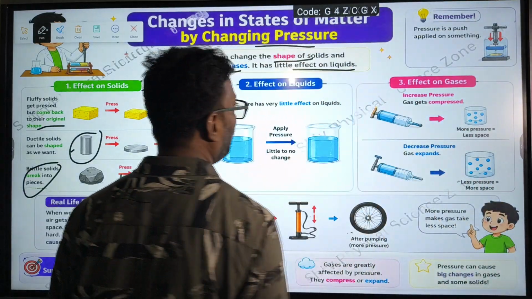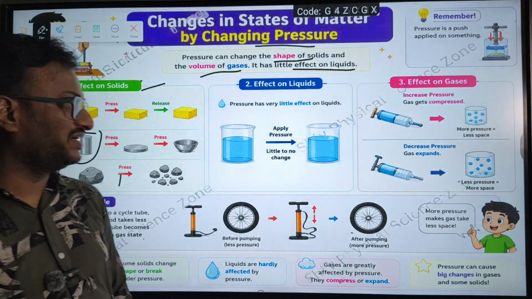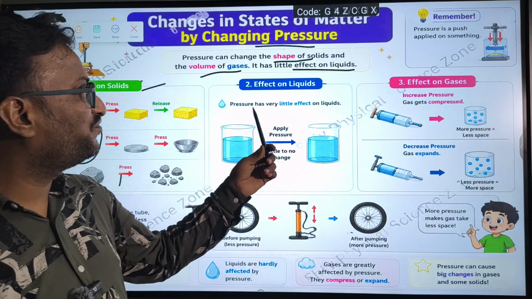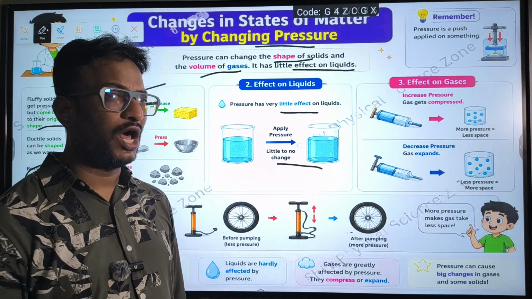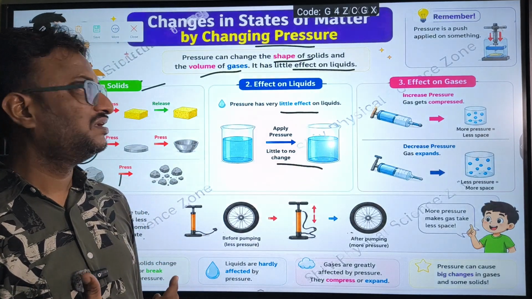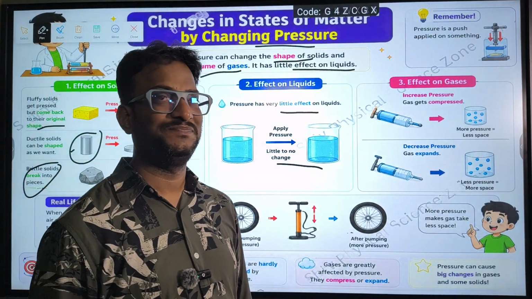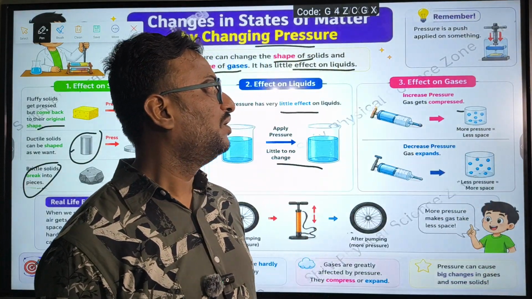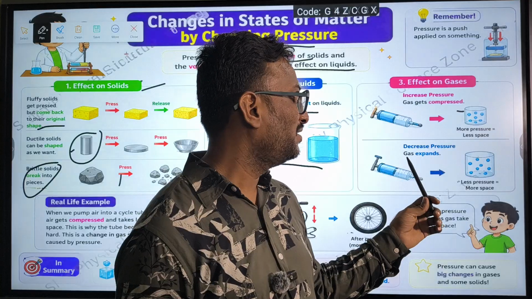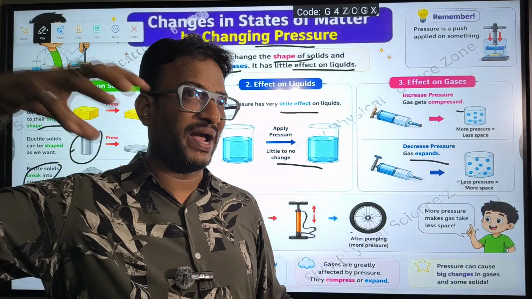Next, effect on liquids. Pressure has very little effect on liquids. If you apply pressure, almost no change takes place in the case of liquids. Effect on gases: it increases with more pressure, and it decreases when we expand, right?